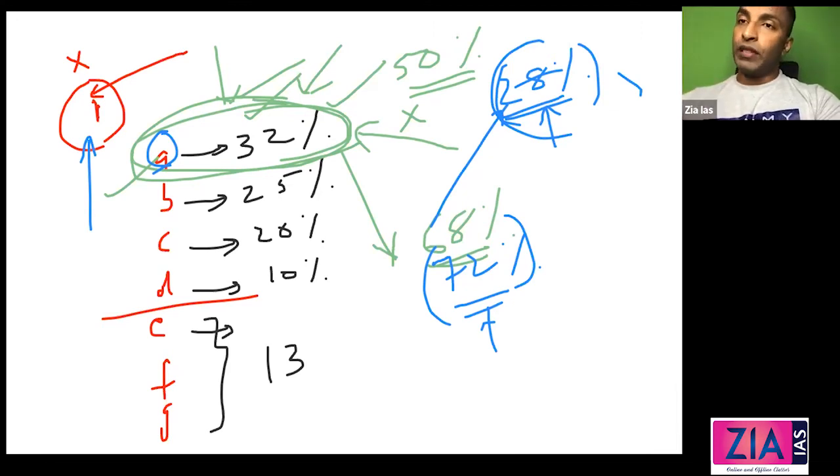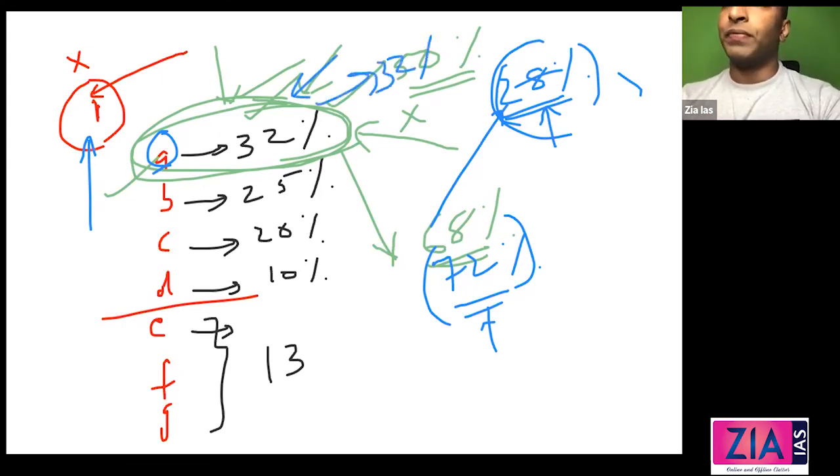If you get 32% of the vote, you are given 32% of the seats. Based on the votes you get, that many seats will be given. Here also, if a party gets 25%, it will get 25% of the seats. But here that's not the case.